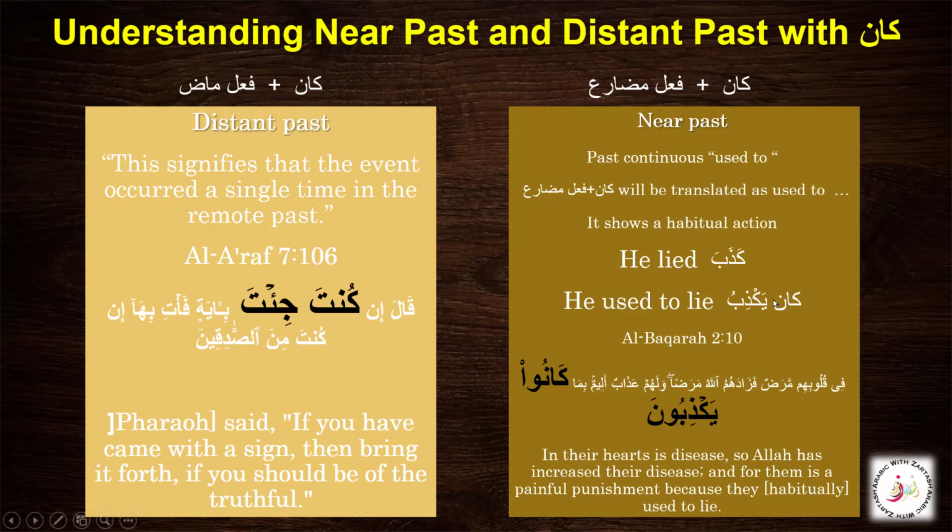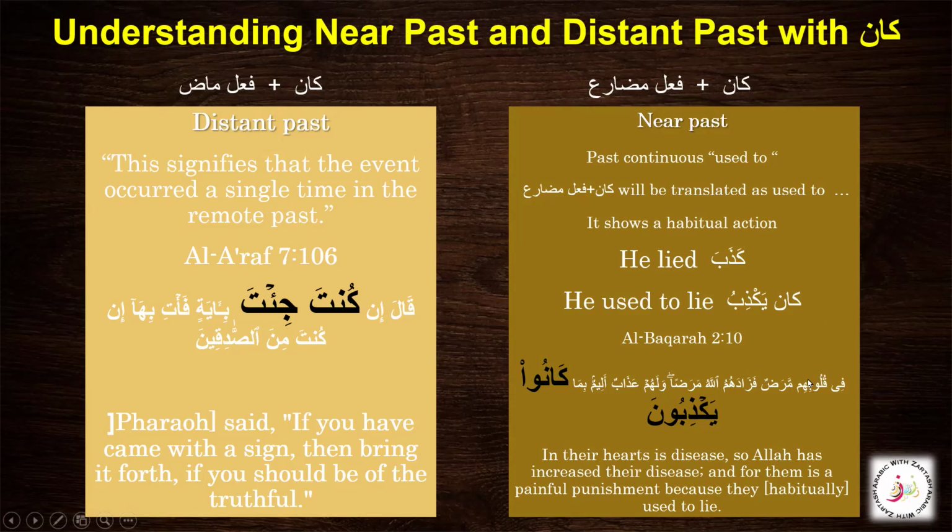So now when we have a kana sentence, we know that it is jumla ismiya. But what about which has a fail in our case? Sentences with kana or its sisters are a bit different. They are built with isim kana, that can be a subject of the kana, and fail in our case, with which we started the sentence, and then we have the khabar of kana.